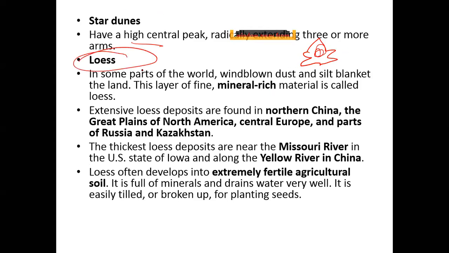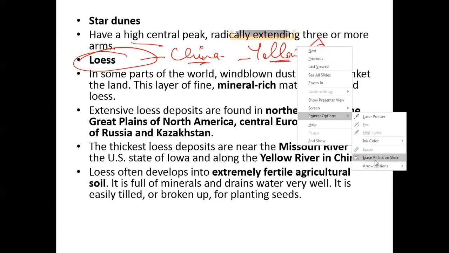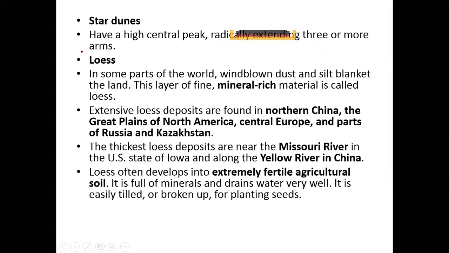Now this is what is important, especially in China. China has the Yellow River basin. How many of you have heard of the Yellow River of China? The Yellow River is one of the most important rivers of China and has a very extensive basin, and it is known for its loess deposits. Now, what are loess deposits? These are mineral-rich material blown by the wind, and we have extensive deposits throughout the area where there is wind movement. Where do you find it? You find it in North China, you find it in the Missouri plains.